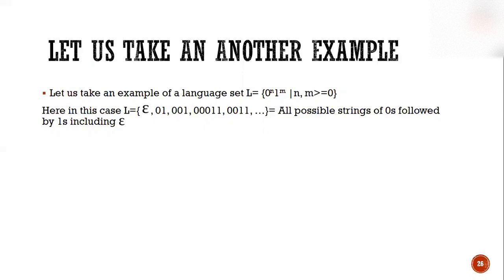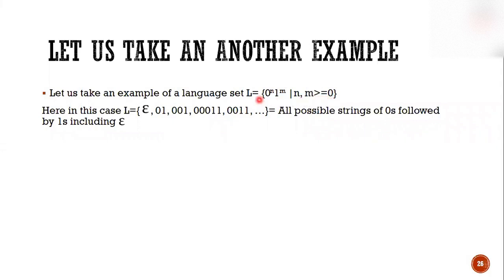One more thing: 0 in the power doesn't mean that the value will come as 1, because we are not talking about mathematics, we are talking about strings. If in strings it is written as 0 to the power 0, it means you have got the null string epsilon. If it is written as 0 to the power 3, it means 0 0 0, three zeros. Moving on with our question, 0 to the power n, 1 to the power m, n and m greater than or equal to 0.